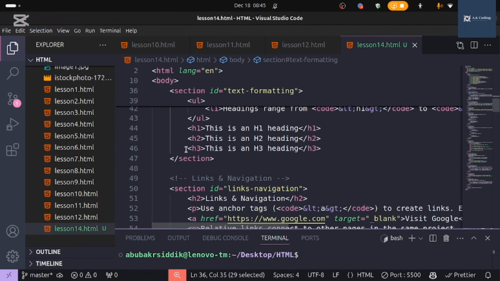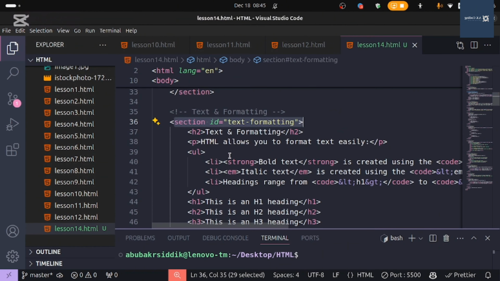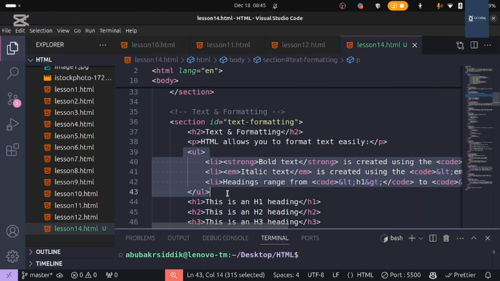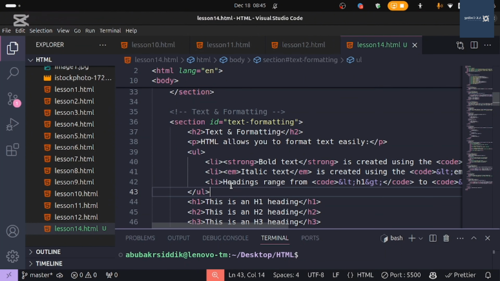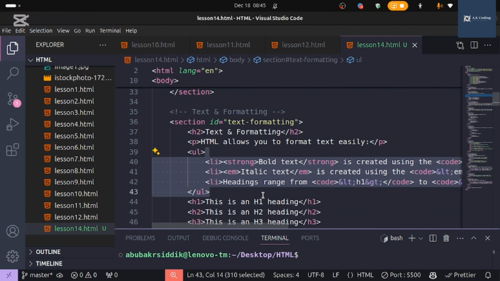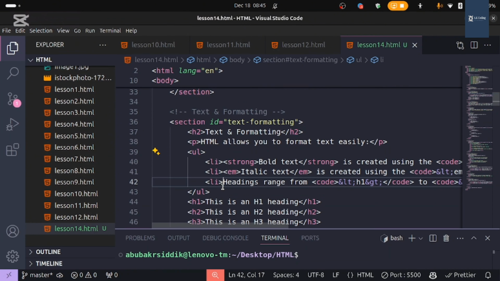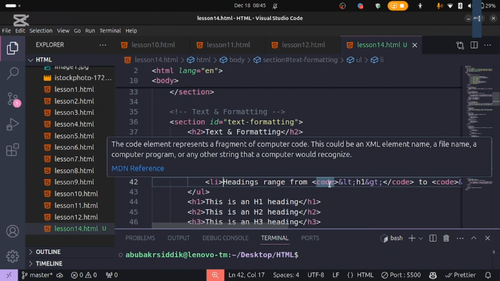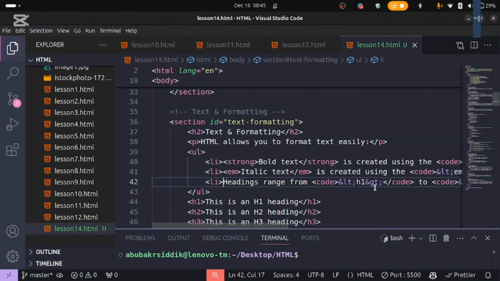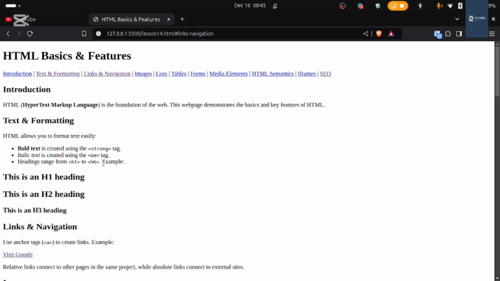The section is covering the other text, which is H2 for the title and a paragraph for the subtitle, and we have UL, which is an unordered list. For example, we have strong, which is bold text, EM, which is italic text, and inside the LI we have the code tag in order to make it like this.